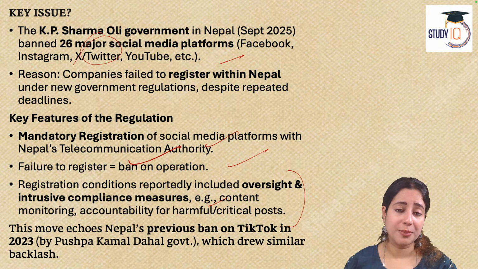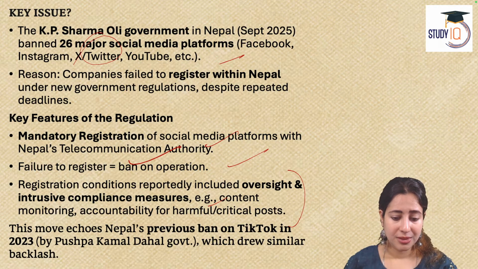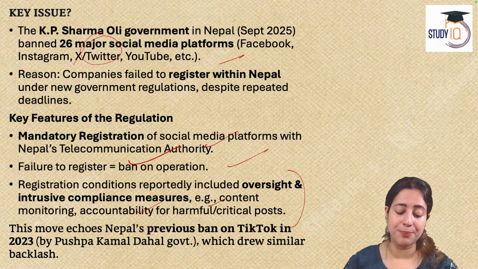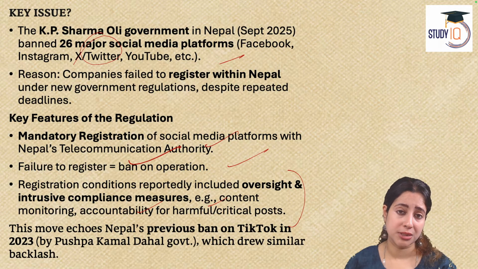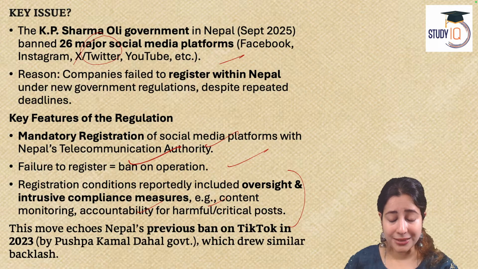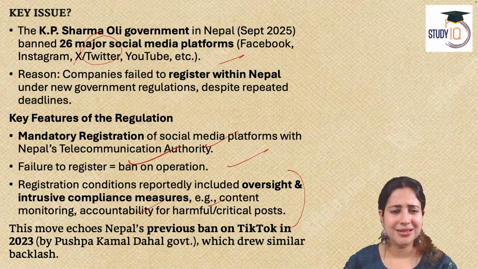Now, registration is a condition that Nepal says is very important, because only registration can make sure that social media platforms are not putting inflammable content on Nepal. Only that can make sure that Nepal monitors that platforms are not putting any harmful posts that are dangerous for the country. But according to the owners and regulators of these platforms, it's a very, very short-sighted move.